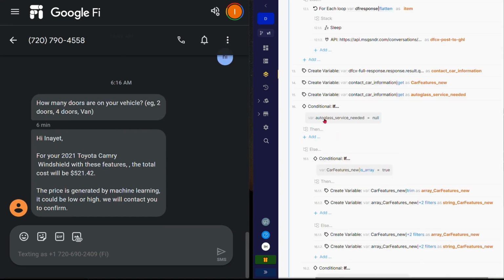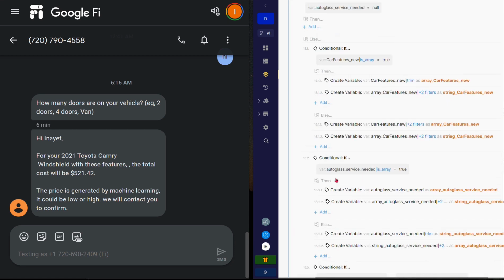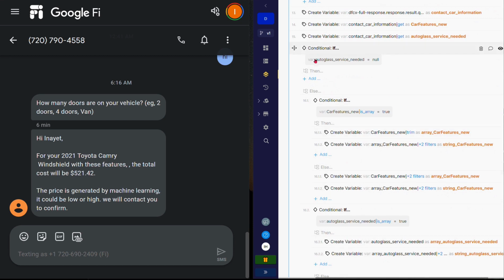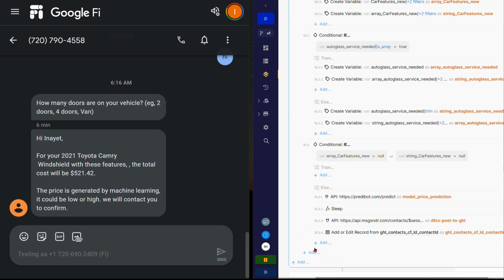I'm already checking here if the auto glass service needed is the windshield. If that's no, then just continue here and don't do any of these actions because that's under this if condition. However, if I had other statements on this line, it would just continue.